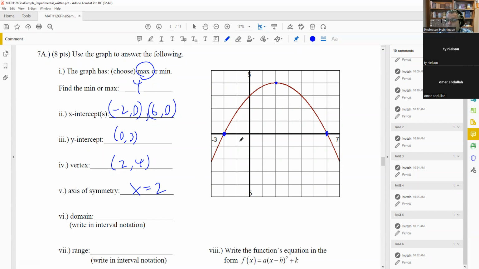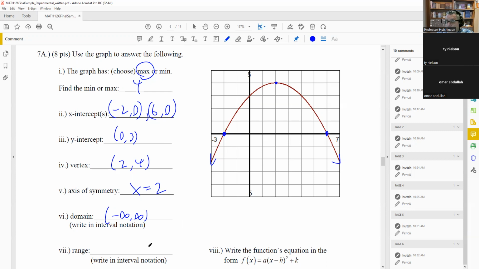Domain and range. Domain is talking about all the x values the graph uses. This is going down both sides forever there. So because of that, the domain is going to be -infinity to +infinity. There's no division by 0, asymptotes, nothing like that we have to be concerned with. So it keeps going this way and it keeps going this way. So because of that, -infinity to +infinity.